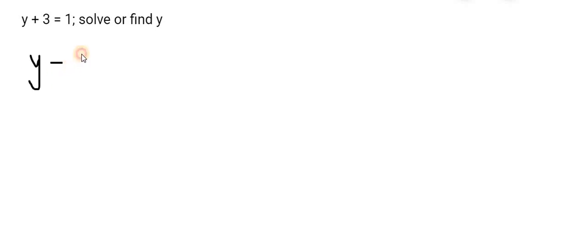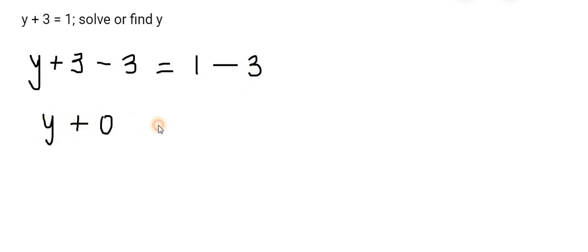So I have to subtract 3 from the left. And whatever I do to the left of the equals sign, I have to do to the right. So that's y plus 0 equals 1 minus 3, that's minus 2.